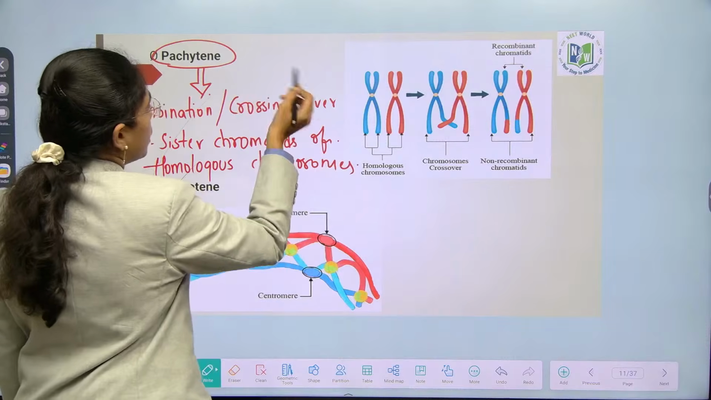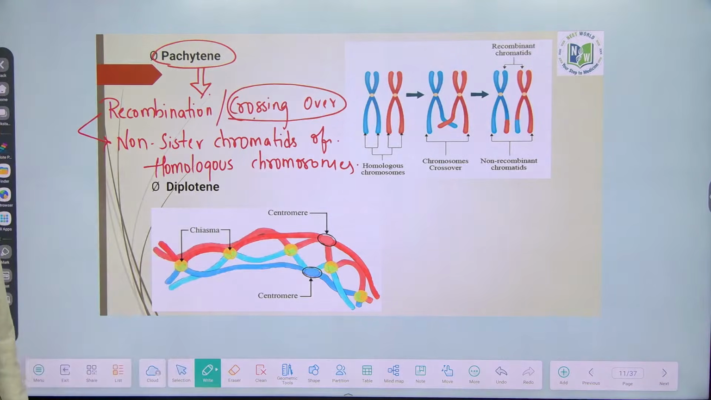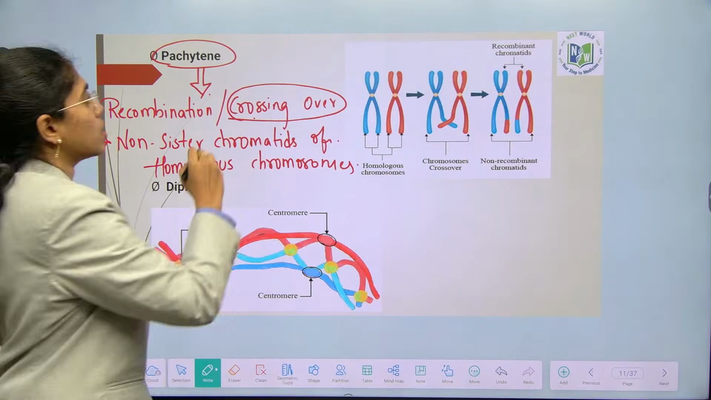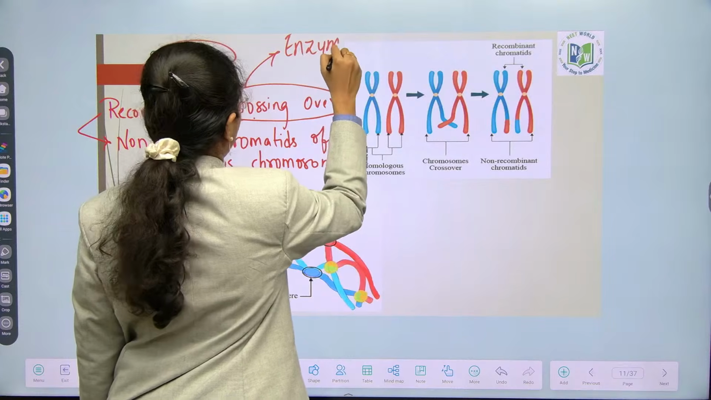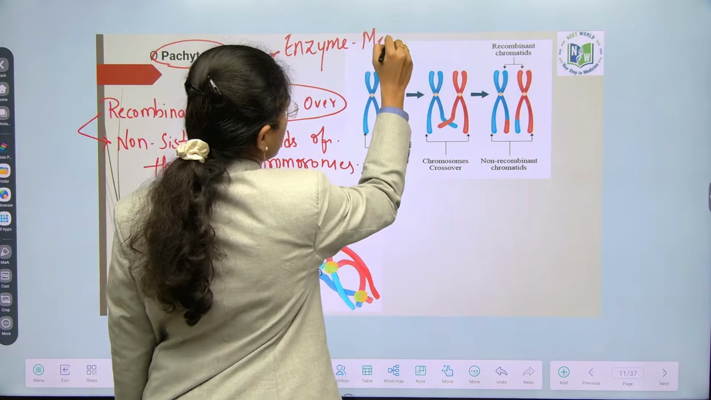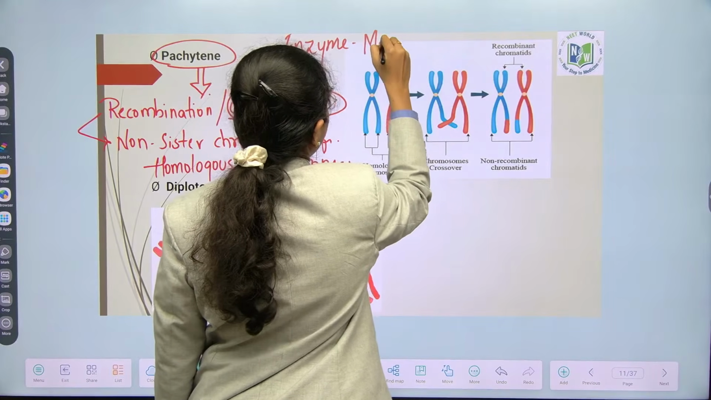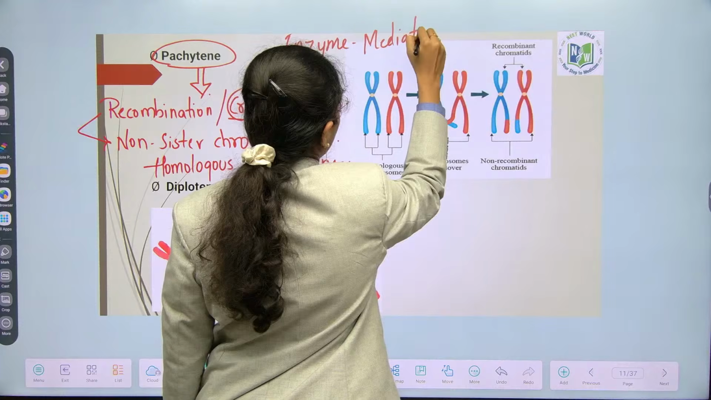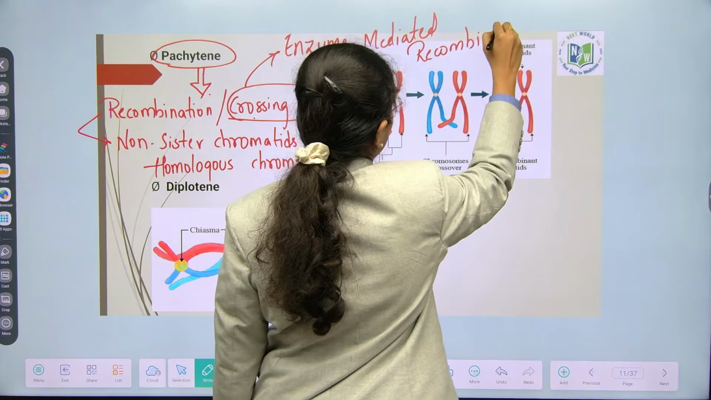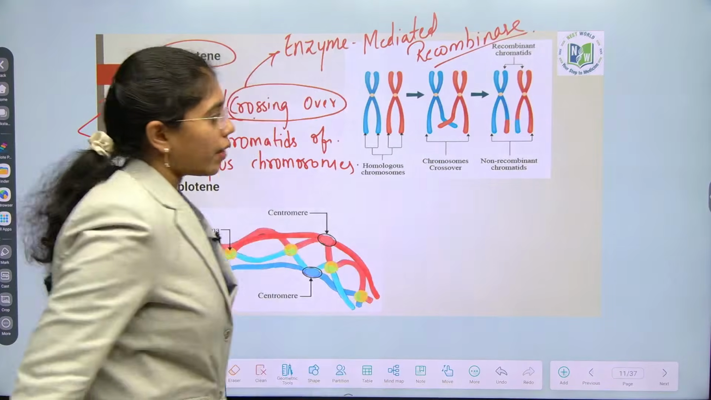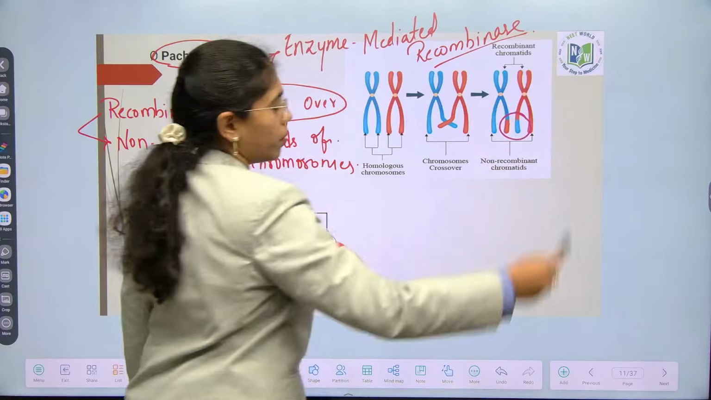And this crossing over or recombination is an energy dependent process or enzyme mediated process? Enzyme mediated process. What is the enzyme that is involved? Very good. This is an enzyme mediated process, by the enzyme recombinase. Fine. And then you can see the recombinant chromatids which are formed.